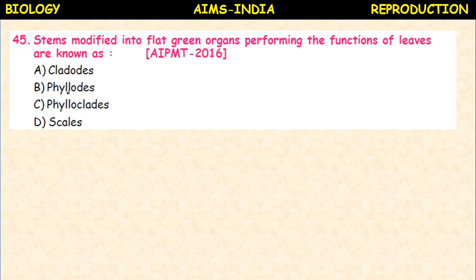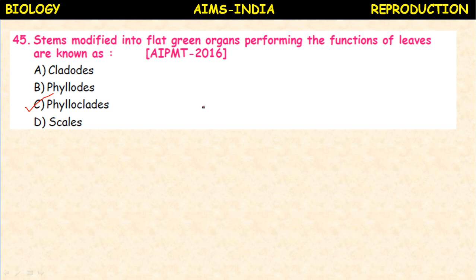So the question appeared in the AIPMT, All India Pre-Medical Test 2016. Stems modified into flat green organs performing the functions of leaves are known as cladodes, phyllodes, phylloclades, and scales. So it is the phylloclades. Okay, example cactus.